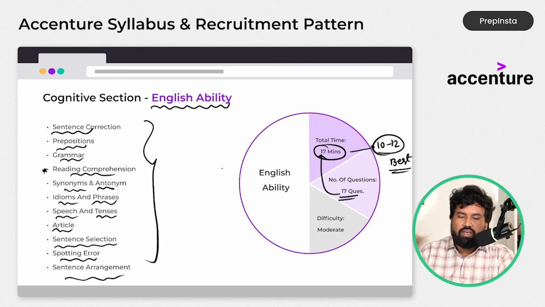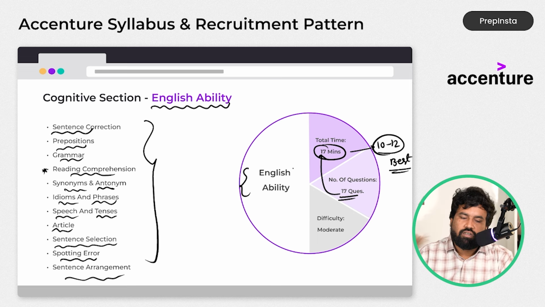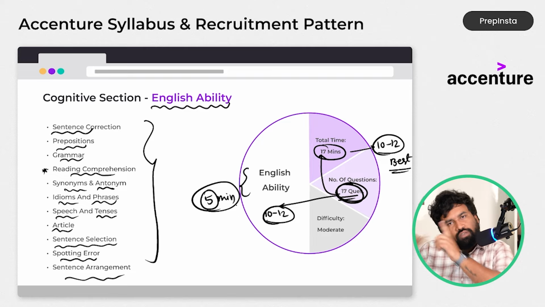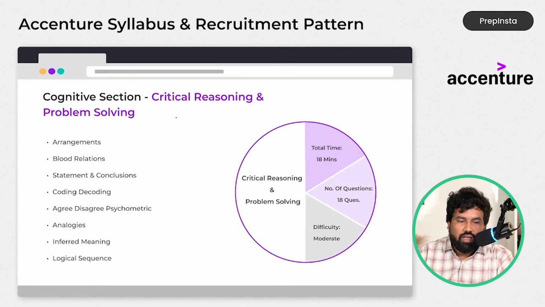Now if you see here, it is a reading oriented section and I don't have to use my pen and paper. I just have to stay at the screen, read it and quickly get the answer. That's why I suggest that for these 17 questions, if you are able to complete them within 10 to 12 minutes, you can save 5 minutes of time here and use it for the further sections. Okay, I have saved 5 minutes here, for example. Next, go to critical reasoning and problem solving.